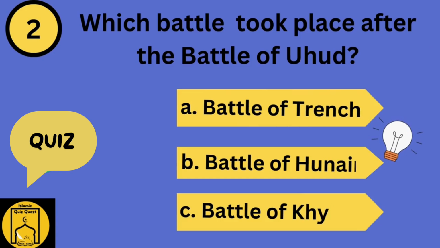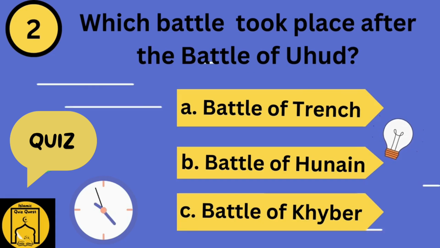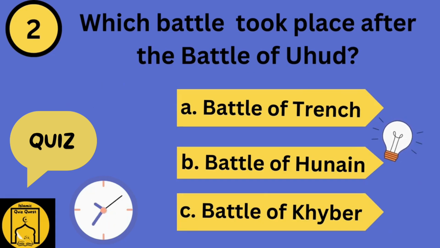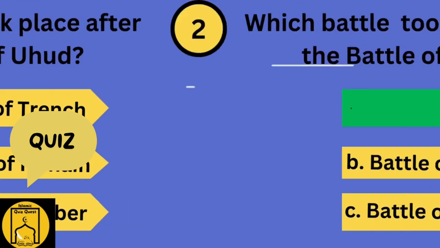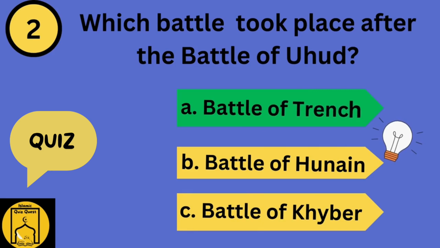Which battle took place after the Battle of Uhud? Option A, Battle of Trench. Option B, Battle of Hunain. Option C, Battle of Khaybar. Guess the right answer. The right answer is Option A, Battle of Trench.